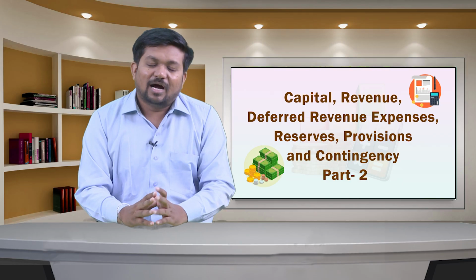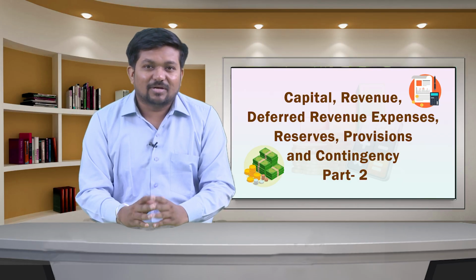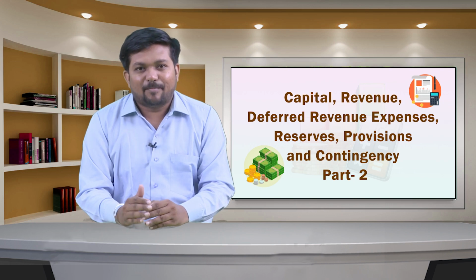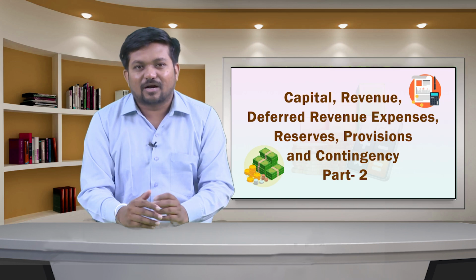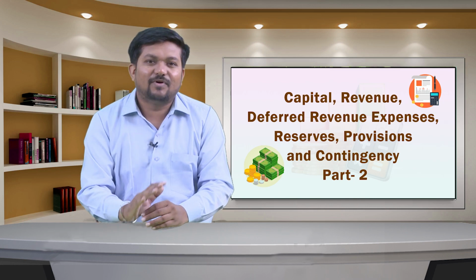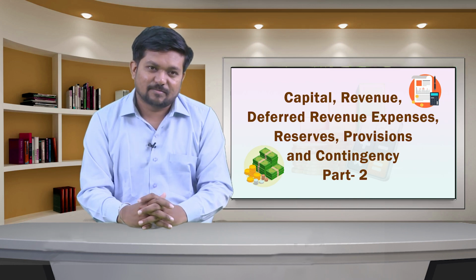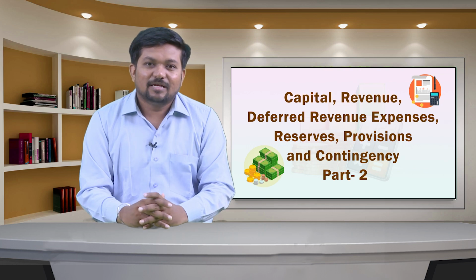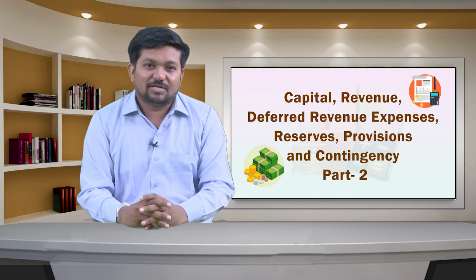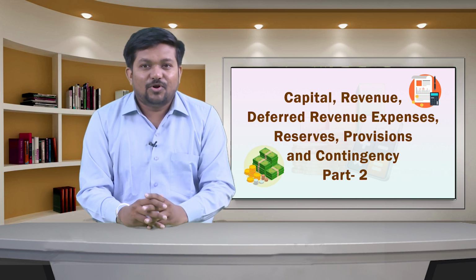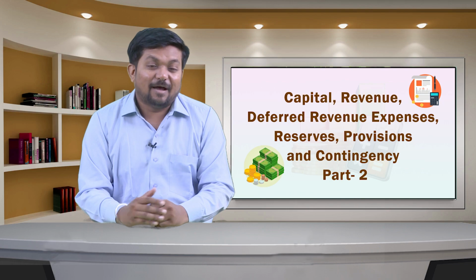A contingent liability is a possible obligation arising from past events and may arise in the future depending on the occurrence or non-occurrence of one or more uncertain future events. A contingent liability may also be a present obligation that arises from past events. An enterprise should not recognize a contingent liability.